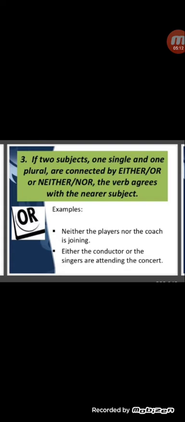Here the first subject is players and the second subject is the coach. Coach is singular, therefore the verb is also singular, that means is joining. Here either the conductor or the singers. The second subject is the singers, you can see it is in plural form, therefore are is used, are attending the concert. That means in case of either or, neither nor, the second subject will be accepted.